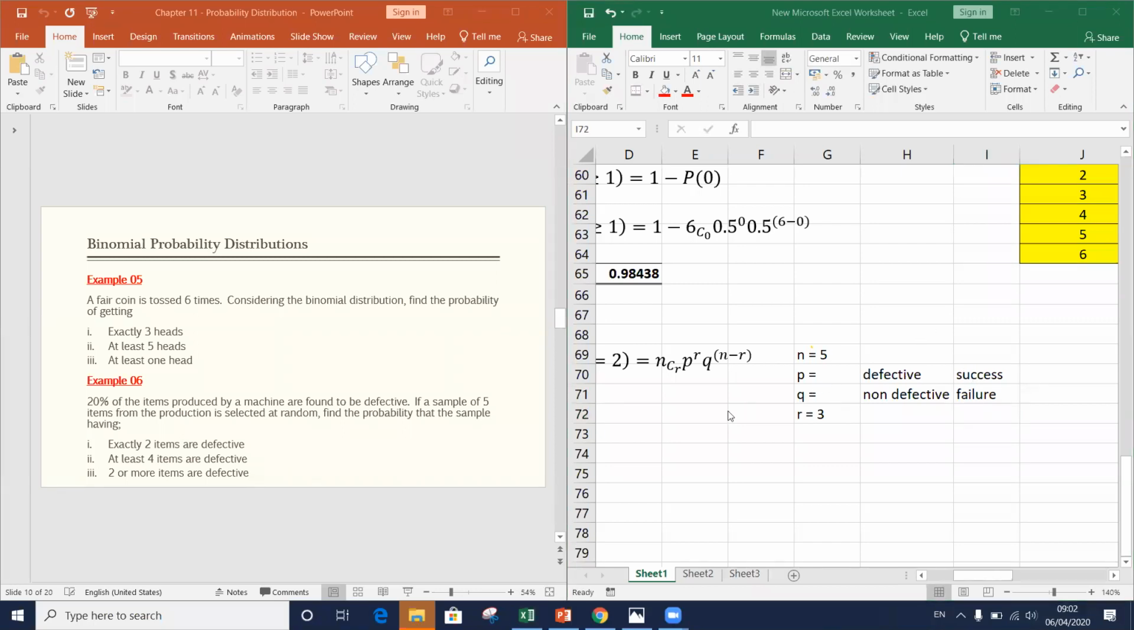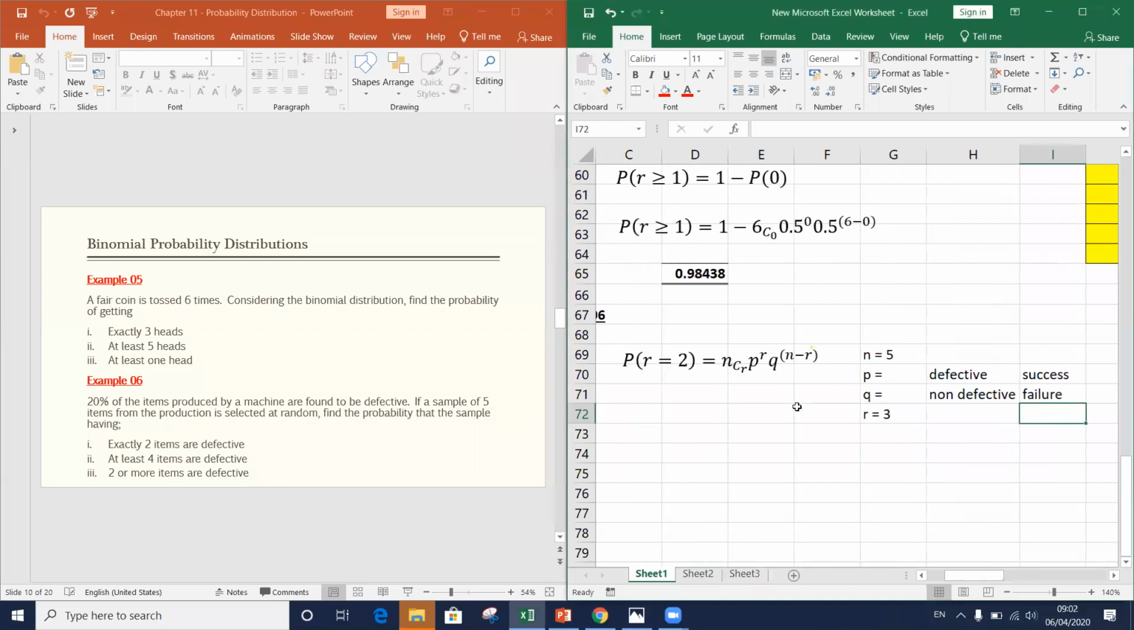So what should be the P value here? What should be the P value here? P value means what? 0.2. Yes, P value should be 0.2. It is the probability that a single item checked is defective. That is what they have given here: 20% of the items produced by a machine are found to be defective. If P is 0.2, what should be the value of Q?